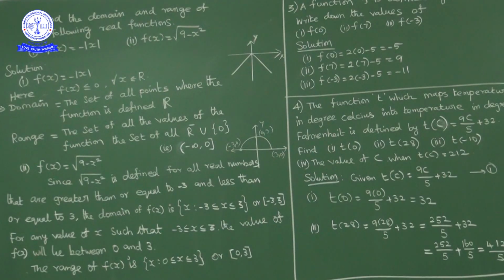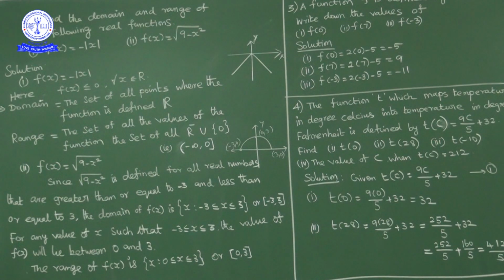Next question. Find the domain and range of the following real functions. First one is f of x equal to minus mod x. Second one, f of x equal to square root of 9 minus x square. Find the domain and range of the function. Domain means what values we can give for the variable. Range means what values the function gives by giving different values for the variable.